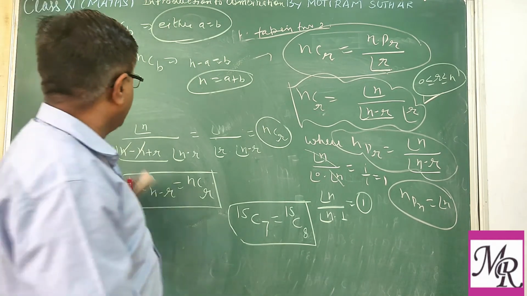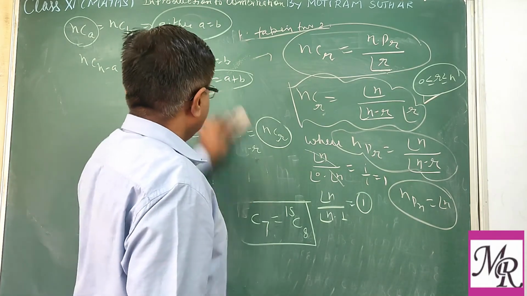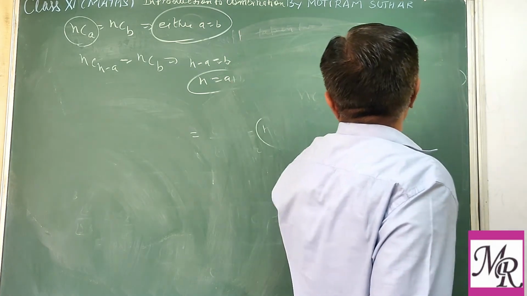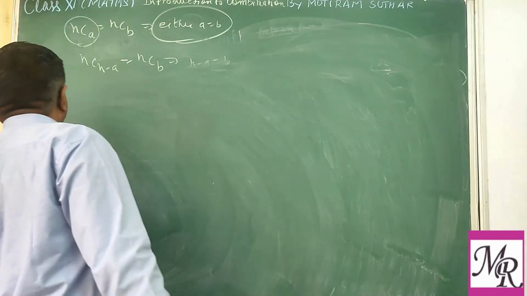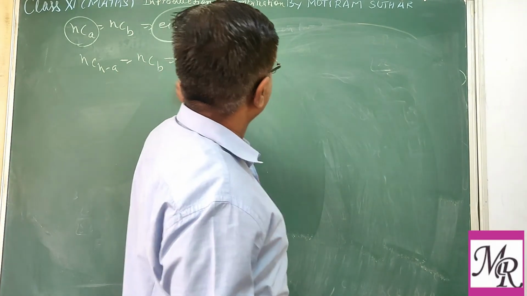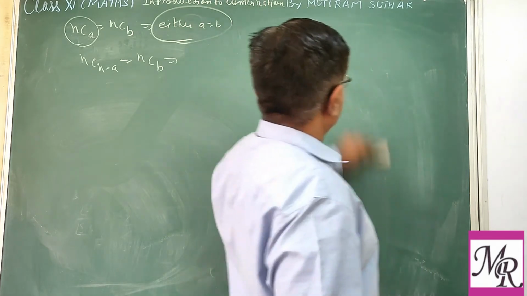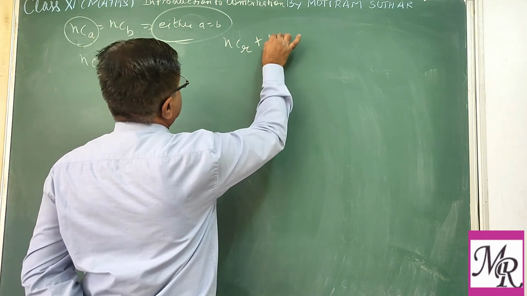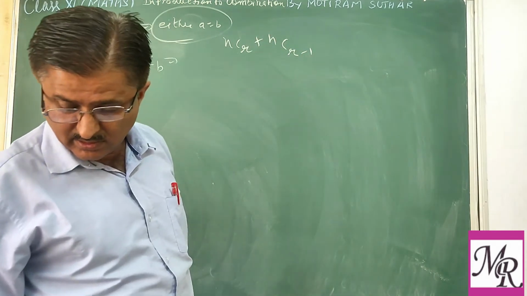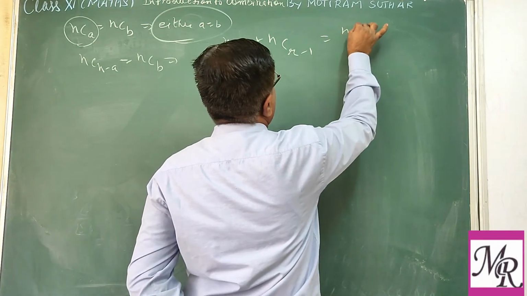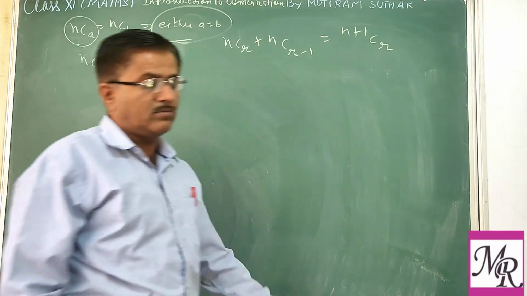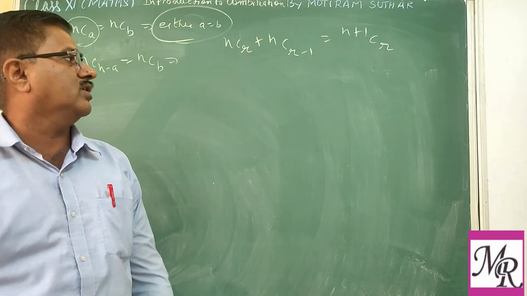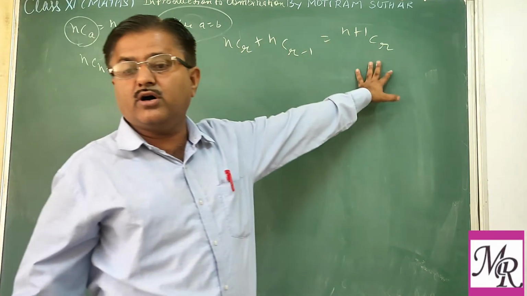Now one important formula we also have to prove, by using which a very important result follows. Write down this: nCr plus nC(r minus 1) is equal to (n plus 1)Cr. This is the theorem, or you can say result. So you have to prove left hand side equal to right hand side.